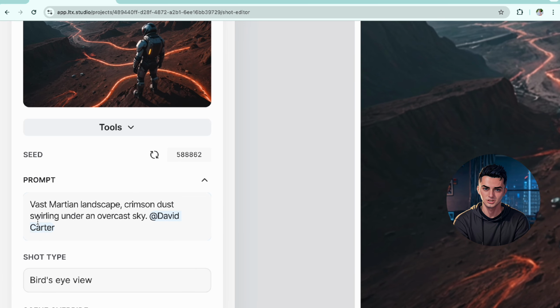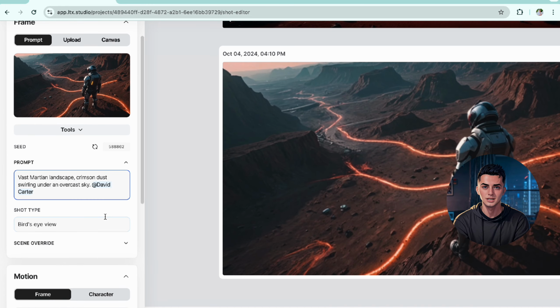If the shot doesn't look quite as good as you're hoping for, then you can go to the shot editor and here you can change the frame. You can change the prompt of this. I've changed the prompt to a vast Martian landscape. Then you can do a scene override, you can change the lighting, the weather, you can add everything in there.